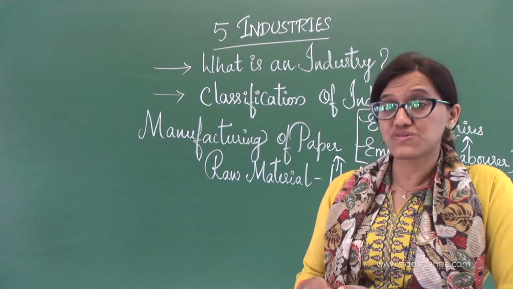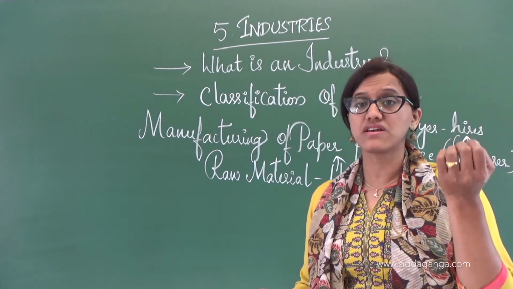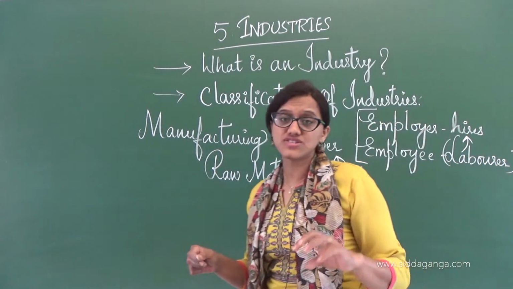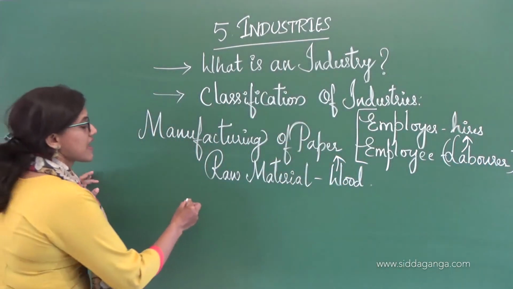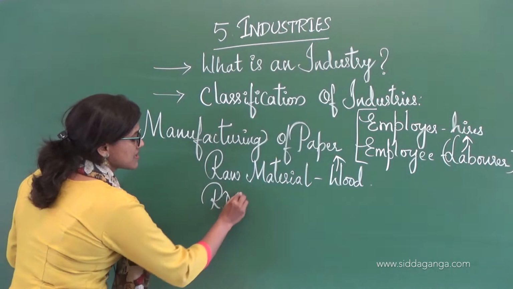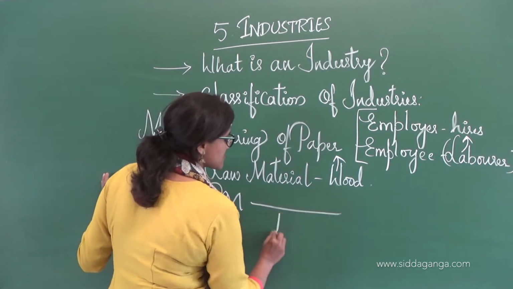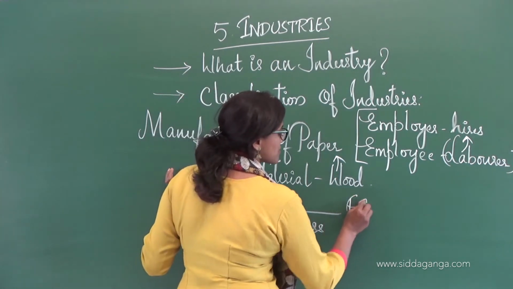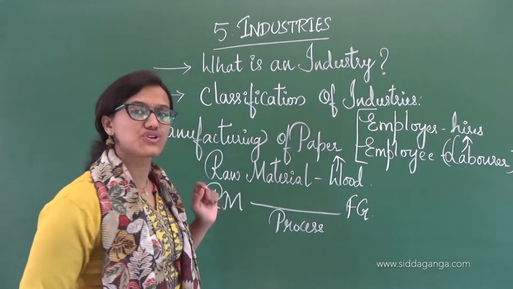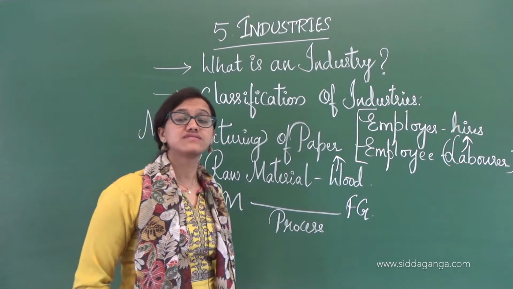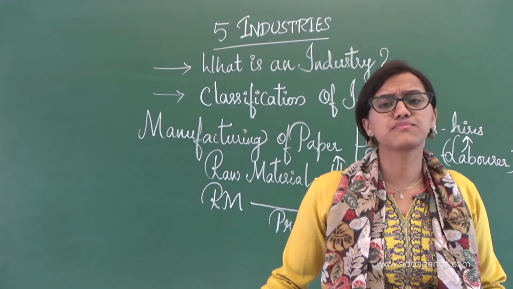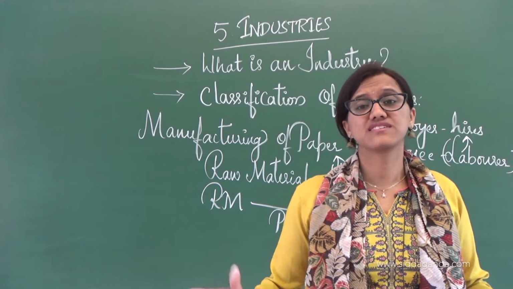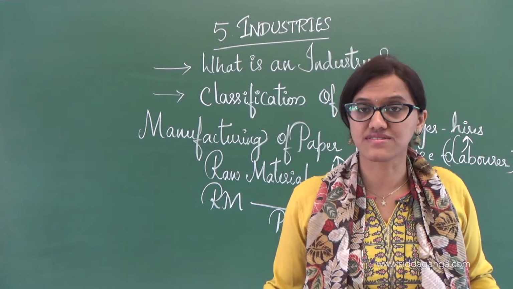So wood being a raw material undergoes certain processes, and then we get the finished good. Can you people now think: raw material undergoes certain processes, and we get the finished goods, right? Raw materials always undergo certain processes. It depends what kind of process, a chemical process or some drying process. It totally depends upon the industries.